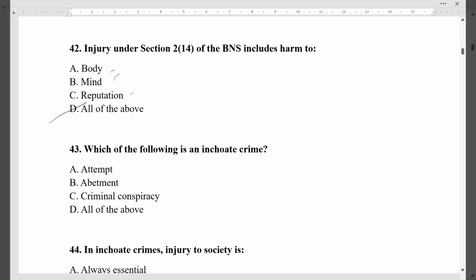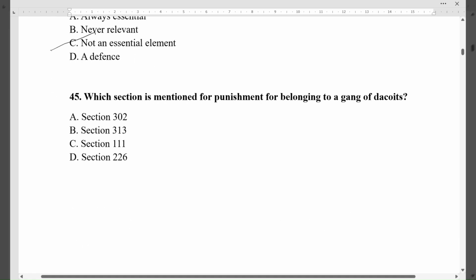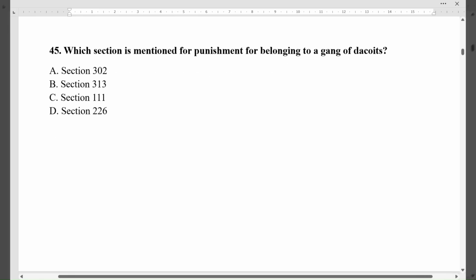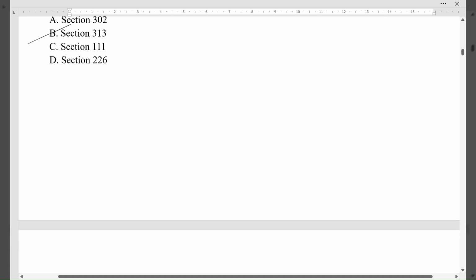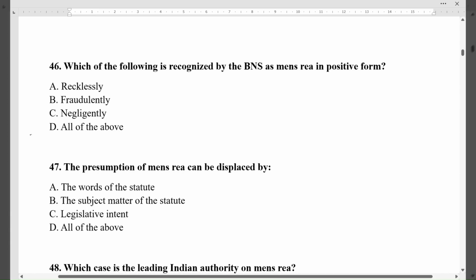Question 43. Which of the following is an inchoate crime? The correct option is D, all of the above. Question 44. In inchoate crimes, injury to society is. The correct option is C, not an essential element. Question 45. Which section is mentioned for punishment for belonging to a gang of dacoits? The correct option is B, Section 313. Question 46. Which of the following is recognized by the BNS as mens rea in positive form? The correct option is D, all of the above. Question 47. The presumption of mens rea can be displaced by. The correct option is D, all of the above.